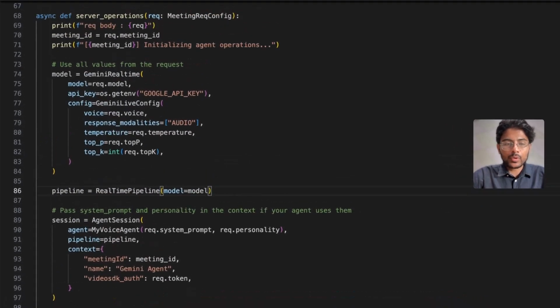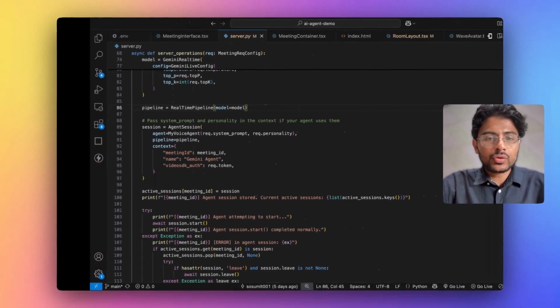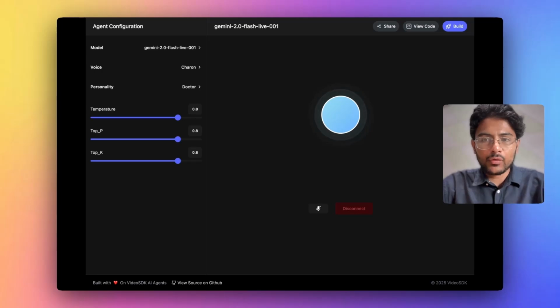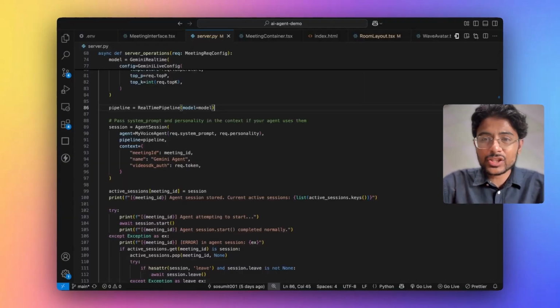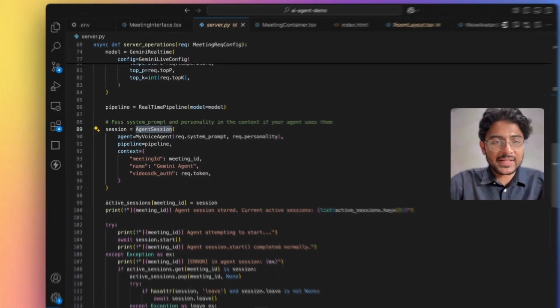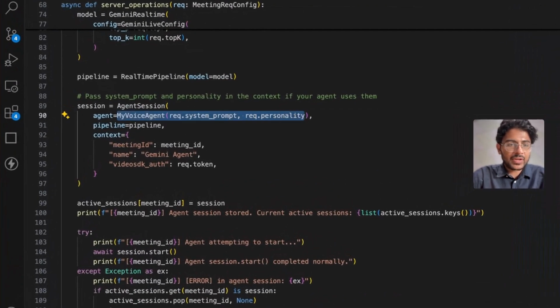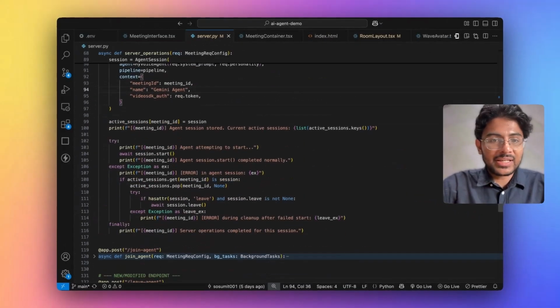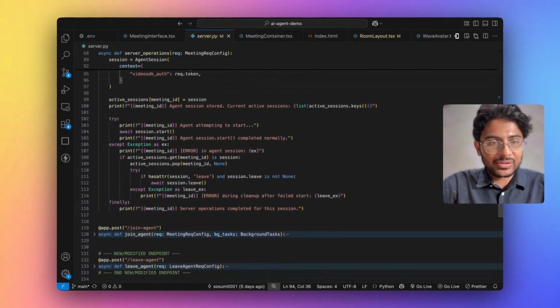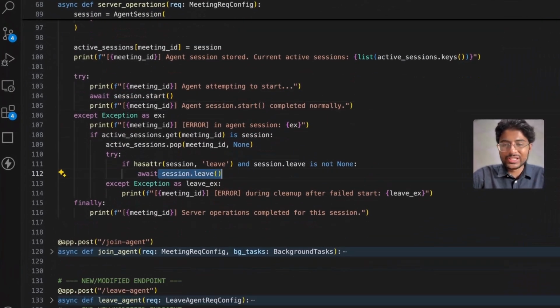So this is the second component, and the last component is creating an instance of an existing session. That meeting is started on the website, and we are creating an instance of that same meeting on the server side. We can create that with the help of the agent session class. Here we are providing our previously created agent, we are adding our pipeline, and then we are adding meeting credentials so that we can connect to the same room, and then we can simply start our session by calling this start method, and when that AI agent leaves, we can simply call this leave method.